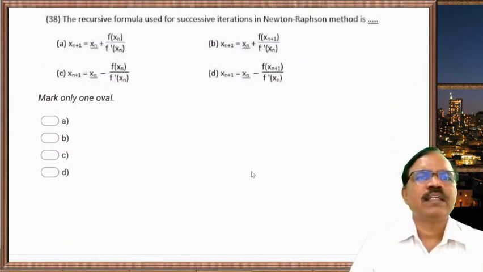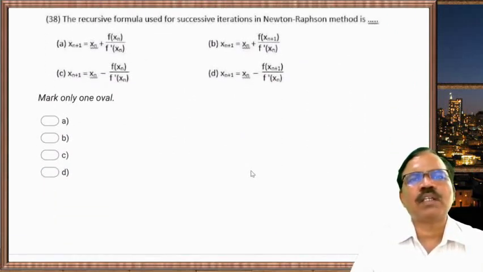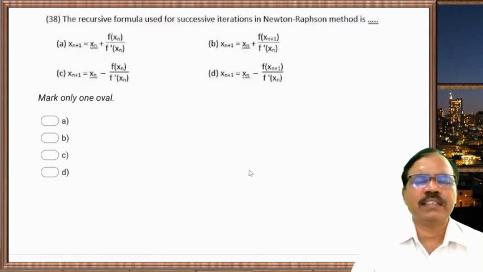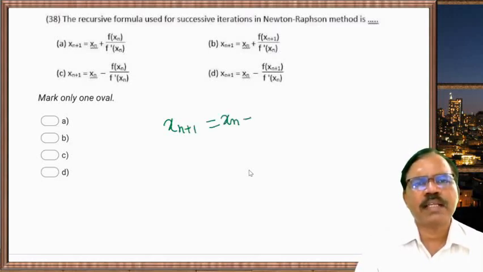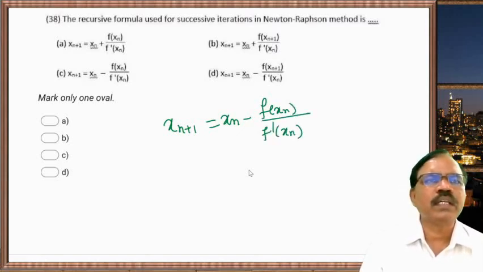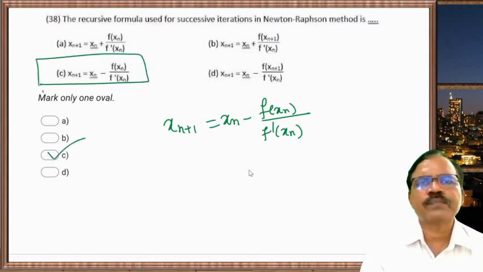Now next one, the recursive formula used for successive iteration in the Newton-Raphson method is, as we have just seen, x(n+1) is equal to x(n) minus f(x(n)) upon f dash x(n). So here C is correct. This one is correct.